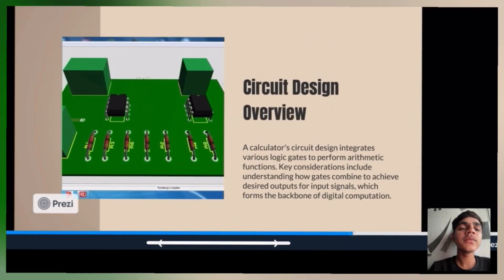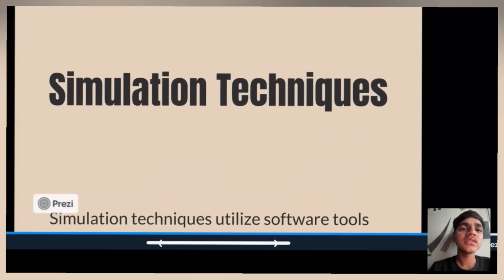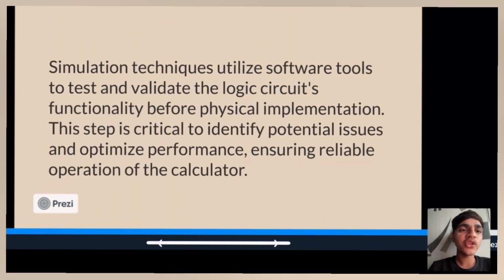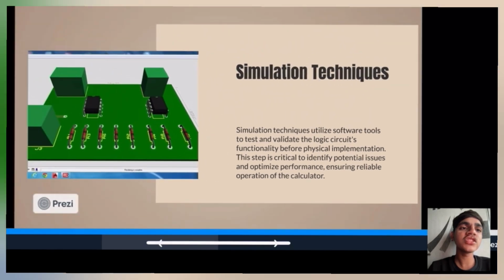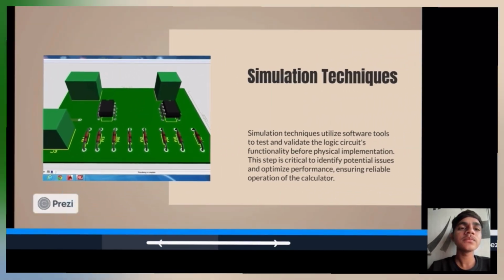Now we move forward to our fourth subtopic, simulation techniques. Simulation techniques utilize software tools to test and validate the logic circuit's functionality before physical implementation. This step is critical to identify potential issues. Okay, now see this diagram.